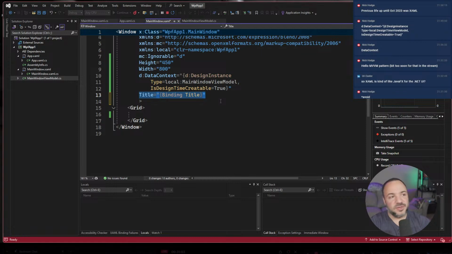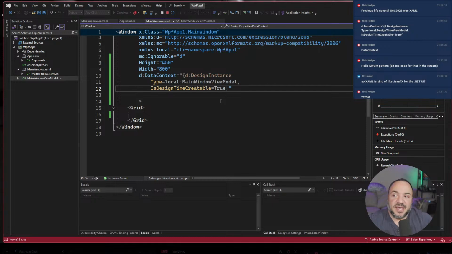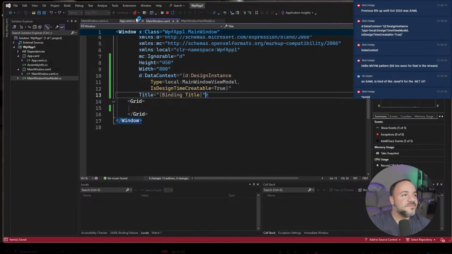So you're refactoring stuff, you're moving things around, and you delete the binding, right? How are you going to test that that works in code? Like it just isn't going to be there. So kind of crappy.